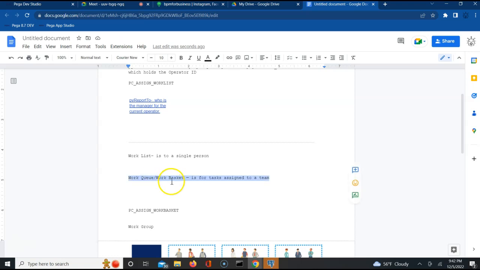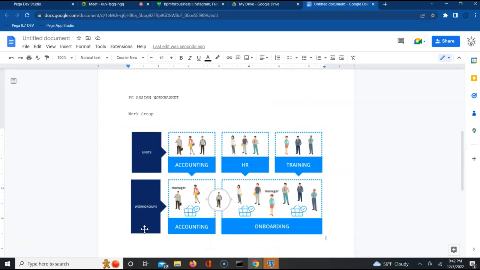Very important to understand the difference between work basket and work group. A work group is a group in which you will have a manager, a work basket, and operators or users, like this picture shows here. See, this is the accounting work group where you have an accounting work basket, a manager, and an operator. Does it make sense?